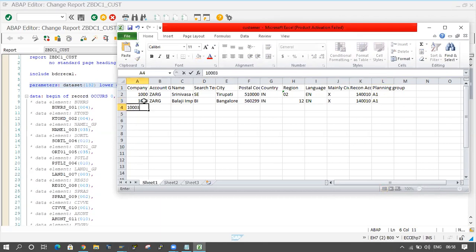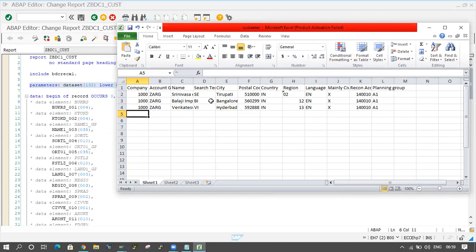In the same format I am maintaining the data here. I am maintaining 3 records, 3 customers. In the same way they will enter some 1000 records in the Excel sheet.